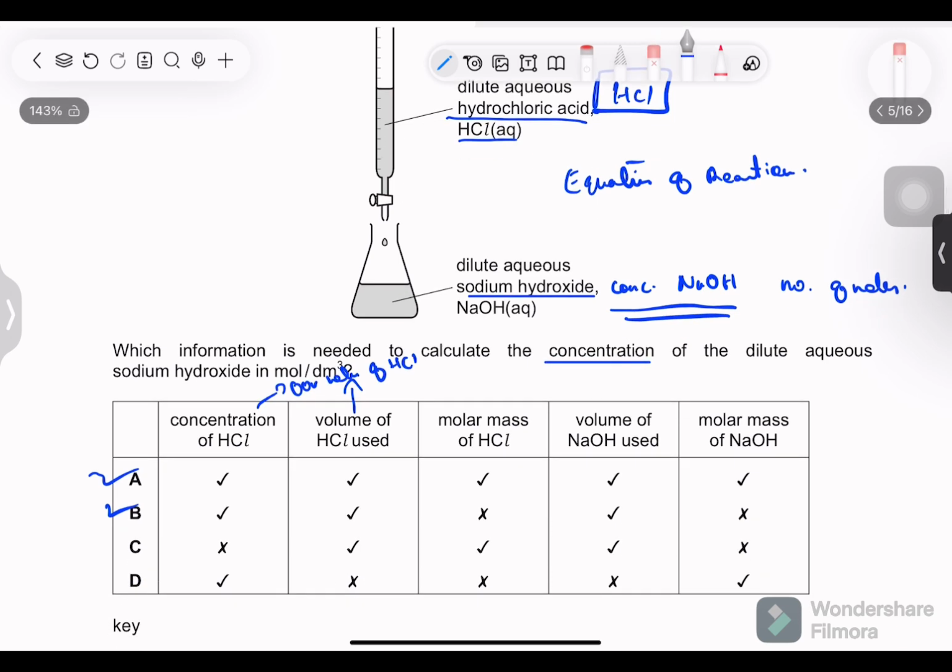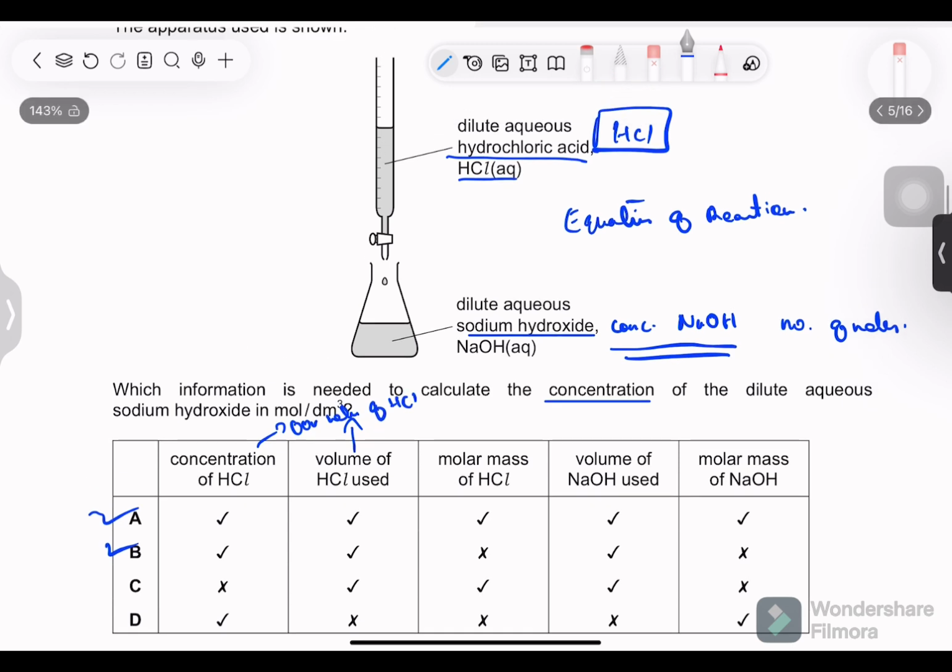Now, molar mass of HCl. This is not needed exactly because volume and concentration is enough. We do not need the molar mass or the Mr. n equals CV, we can apply. We don't need the molar mass. And if we were using molar mass, we would need the mass in grams of HCl too, which we don't have because we do it through a burette, which measures volume only. And concentration we know when we make the solution. So option B seems to be correct.